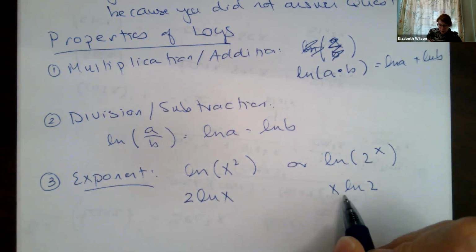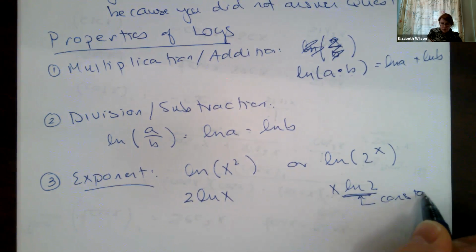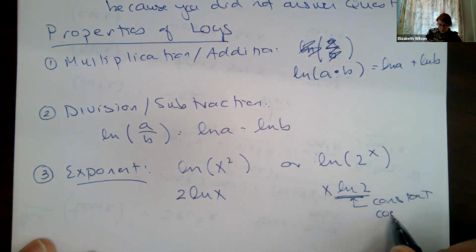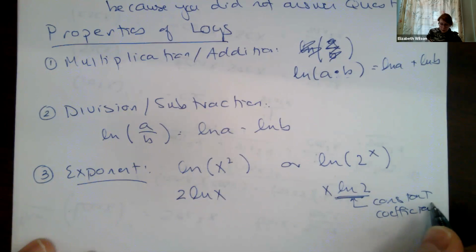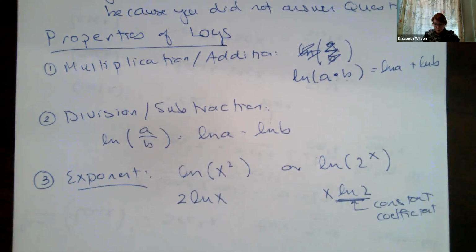One of the things that I saw, so ln of 2, this is just a constant term. That's a number. I plugged it into my calculator, I'm going to get some number, right? This right here, it's a coefficient. Even though we're writing it x times that, it's really ln of 2 times x, right? In terms of how we write our coefficients.